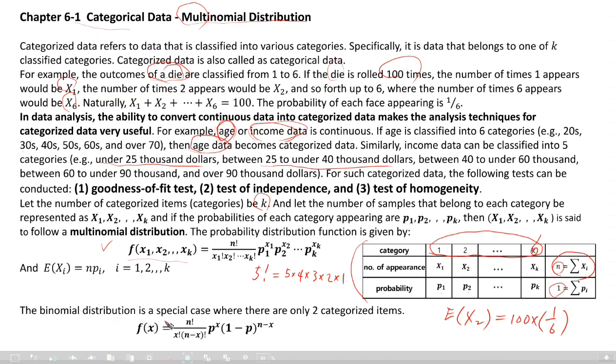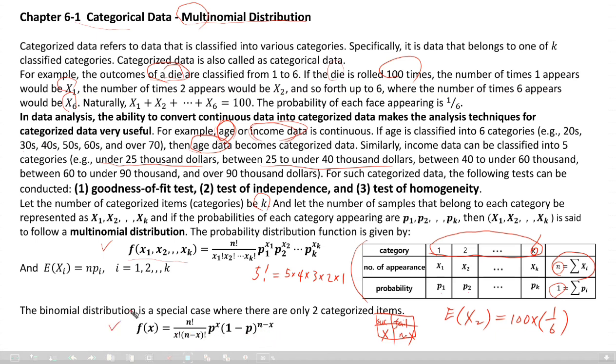Binomial distribution is a special case where there are only two categorized items, right? Fail, success. If the number of successes is x, then the number of failures will be n minus x, right? So n factorial divided by x factorial times n minus x factorial, p to the power x, 1 minus p to the power n minus x.